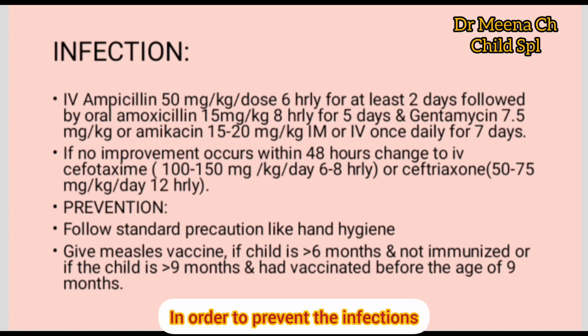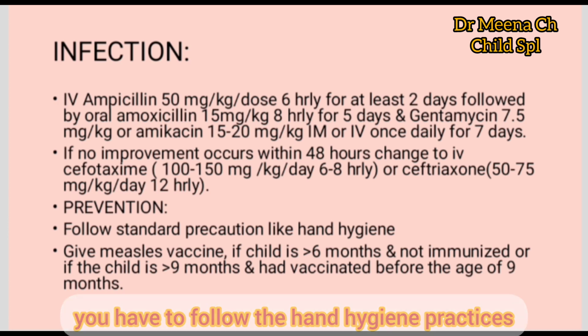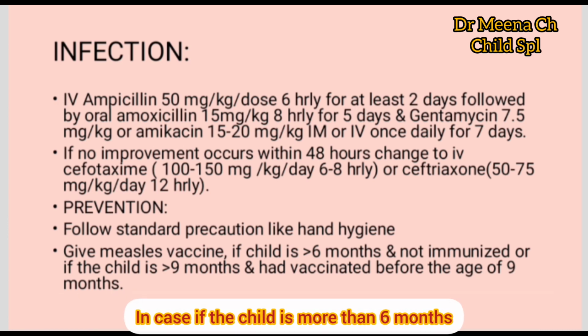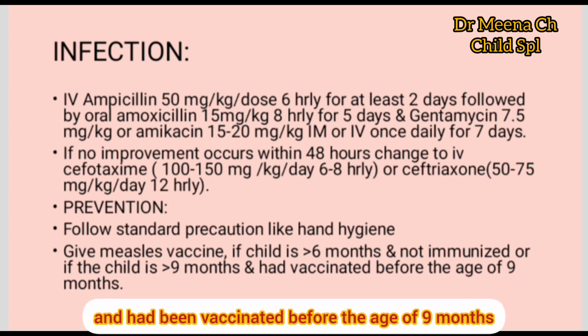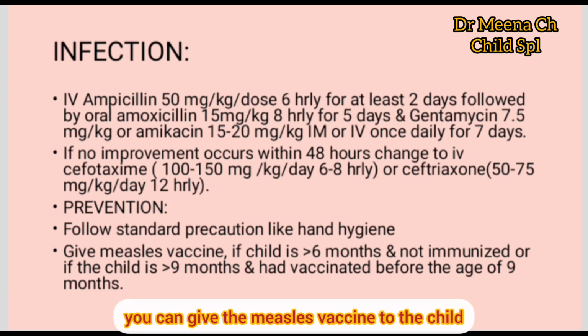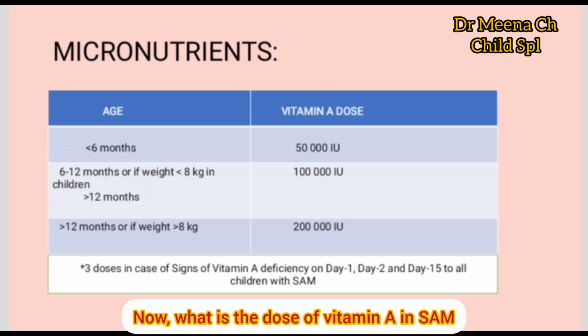Now, in order to prevent the infections, you have to follow hand hygiene practices. In case the child is more than 6 months and not immunized, or if the child is more than 9 months and had been vaccinated before the age of 9 months, you can give the measles vaccine to the child. Now, what is the dose of vitamin A in SAM?